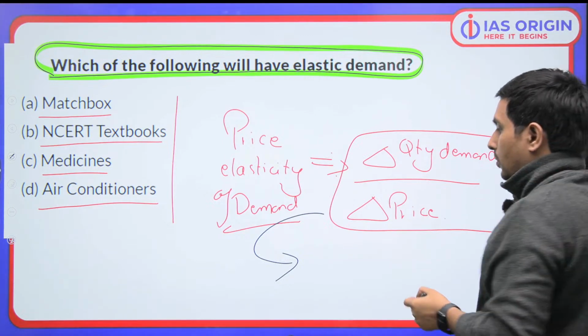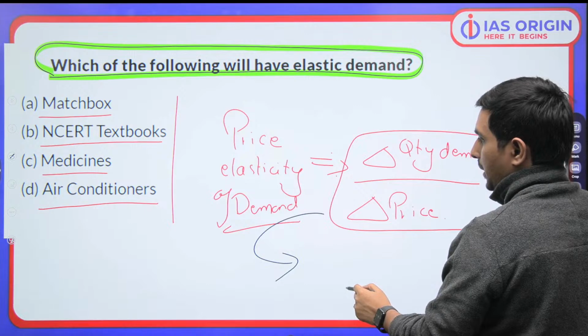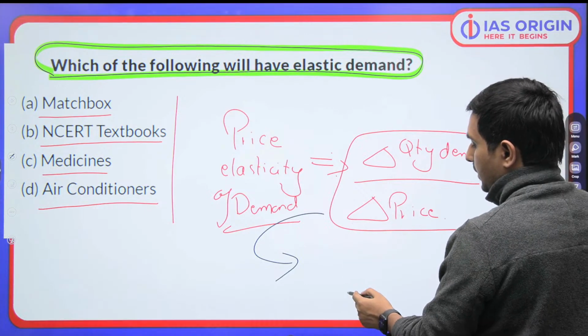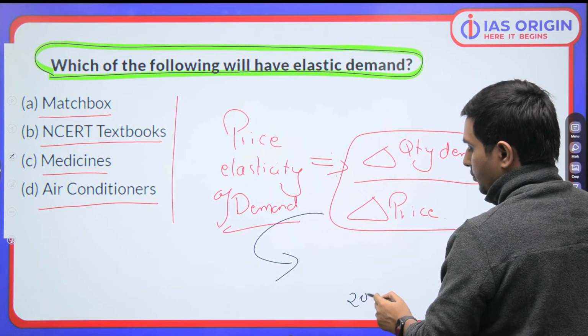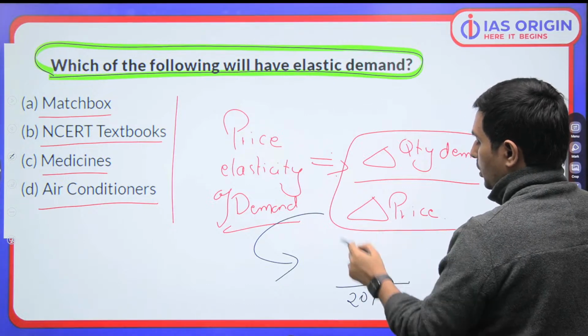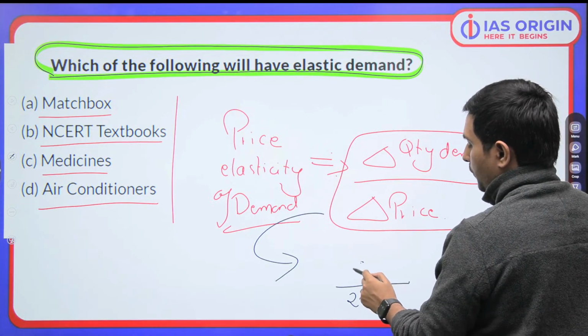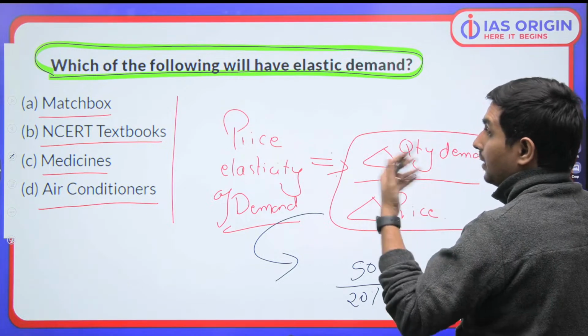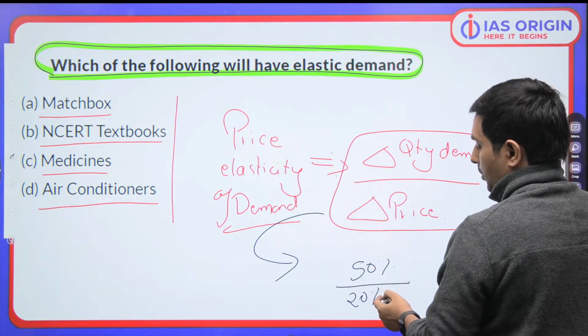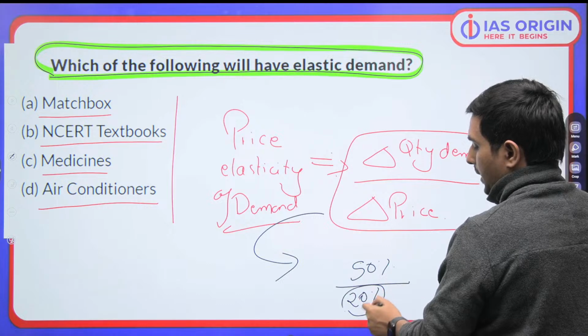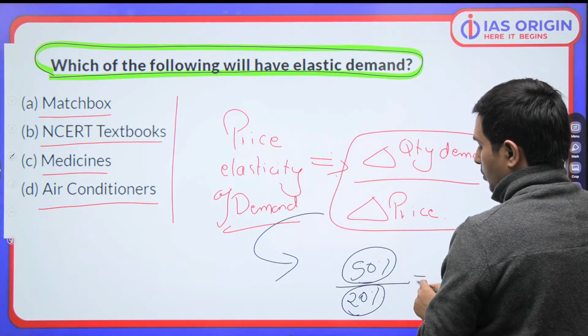So when we talk about the change in the price, let's say 20% price has changed, but quantity demanded has changed by 50%, an increase in the demand is happening. You have the 20% dip in the price and 50% demand is increasing. So what would that be?